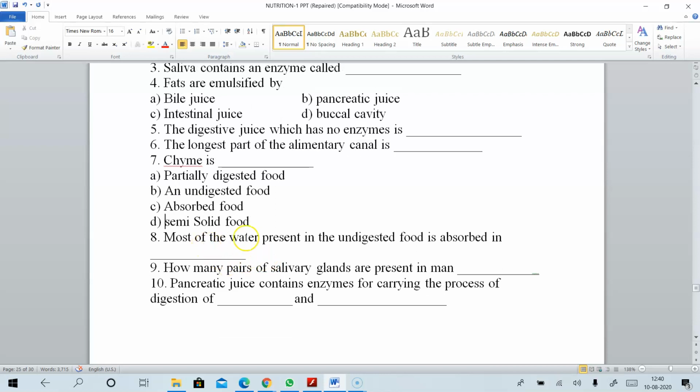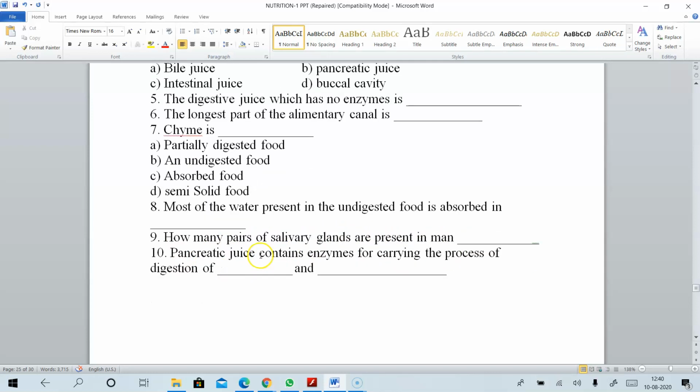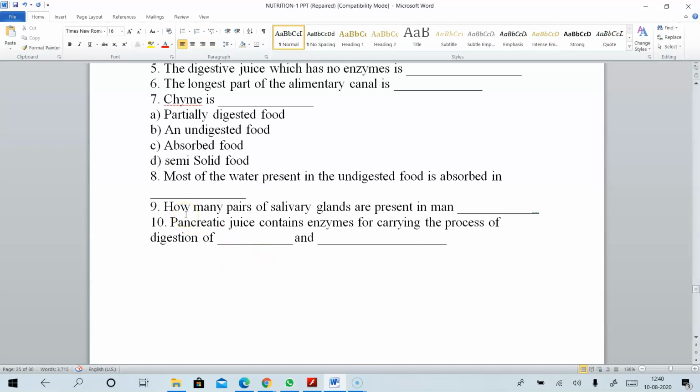The next question. Most of the water present in the undigested food is absorbed in. I already just now explained where the water absorption takes place. Most of the water present in the undigested food is absorbed in dash. Riya, don't answer, ma. The next. How many pairs of salivary glands are present in man?